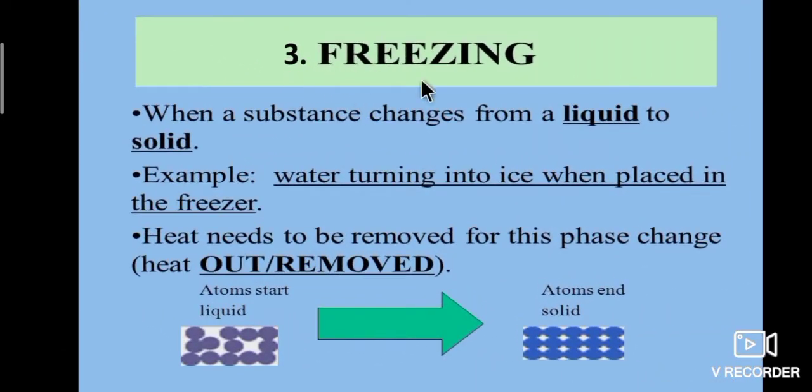Third process, freezing. When a substance changes from a liquid to a solid, the conversion of liquid into solid is called freezing. Example, water turning into ice when placed in the freezer. Here, heat needs to be removed for this phase change. That means heat out or removed.